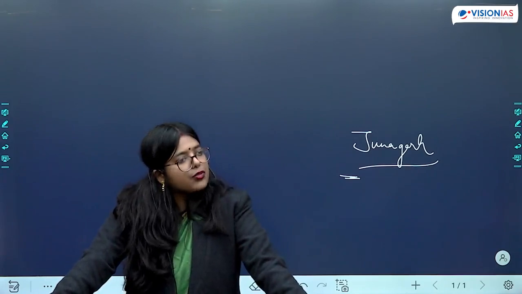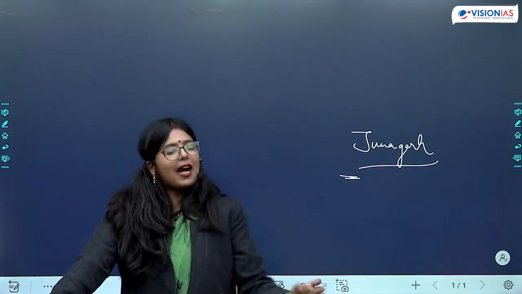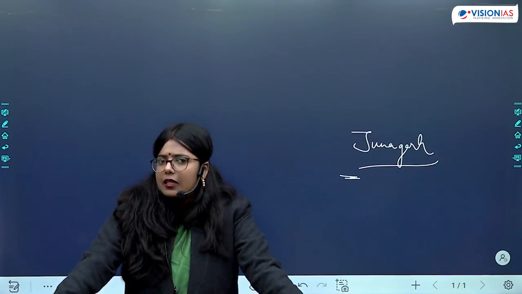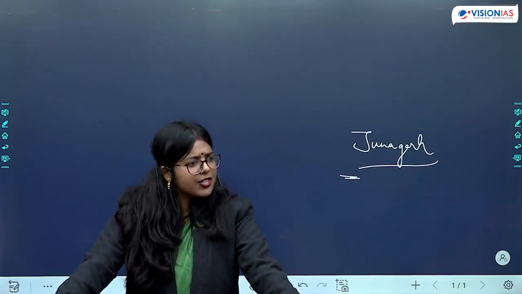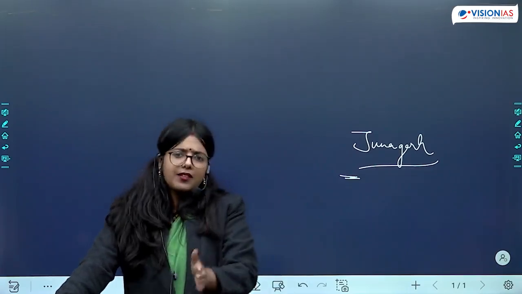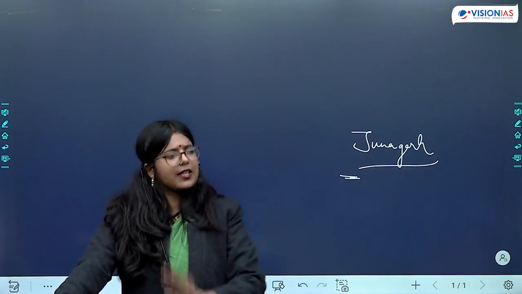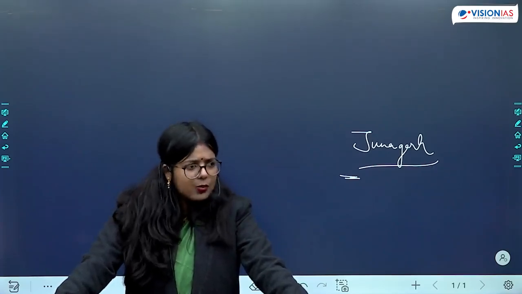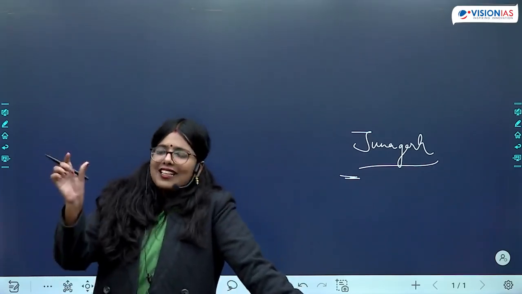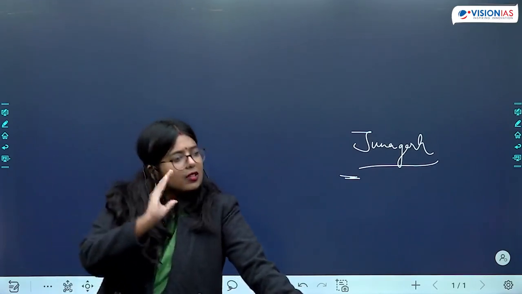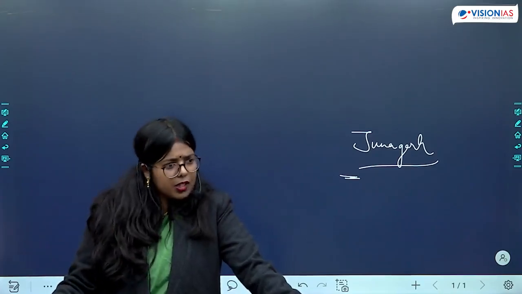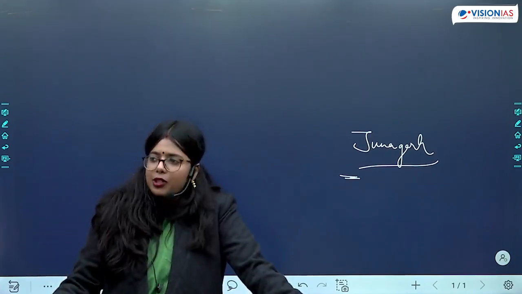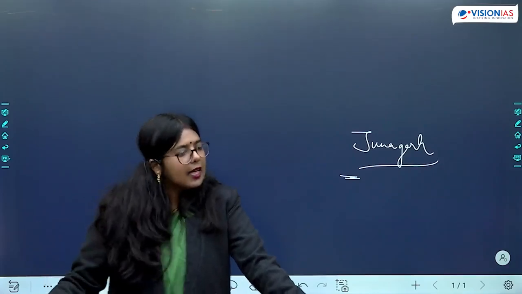Now let us move forward to the next segment, that will be of administration. So when we are talking about administration, what was the basic tenet of Gupta administration? They'll also be divided into various provinces, various districts, various villages. So that kind of division is going to be here as well. And there are going to be various terms associated with it. So bhukti will be one term which will be used in the context of a prant or a province. Okay, and Uparika is going to be the official who will head over the bhukti.